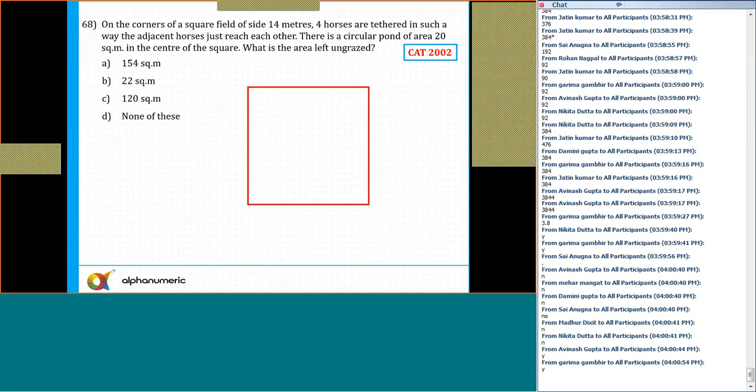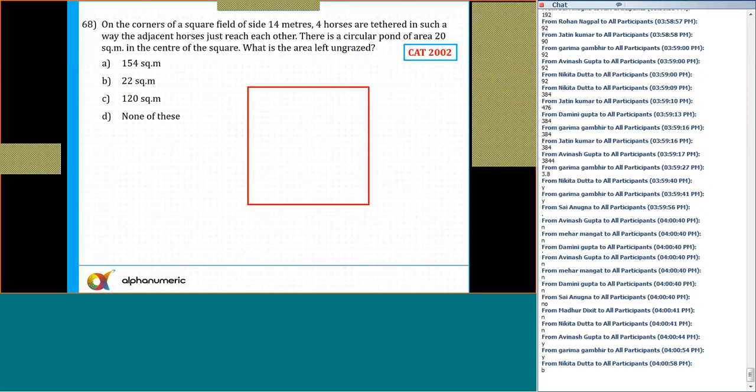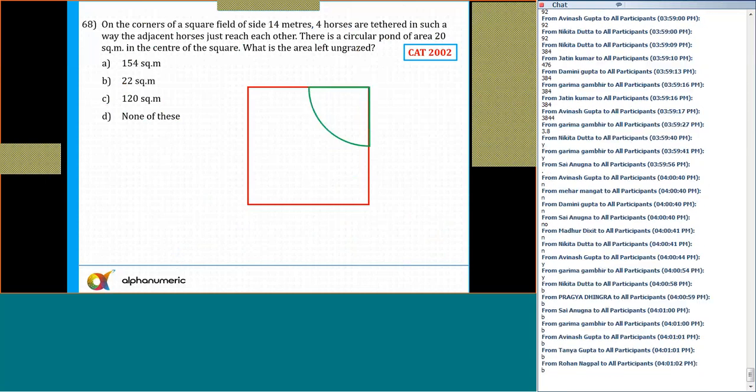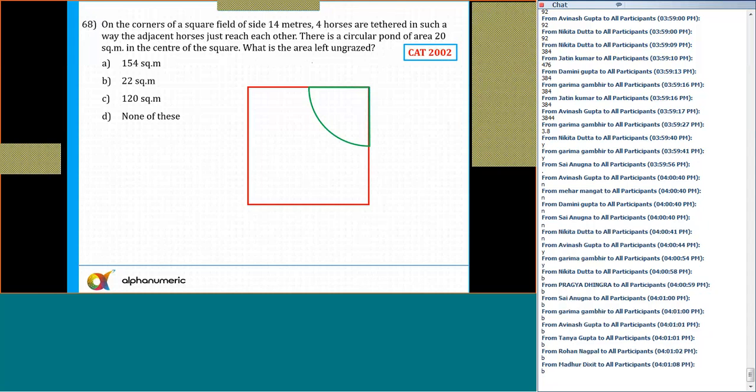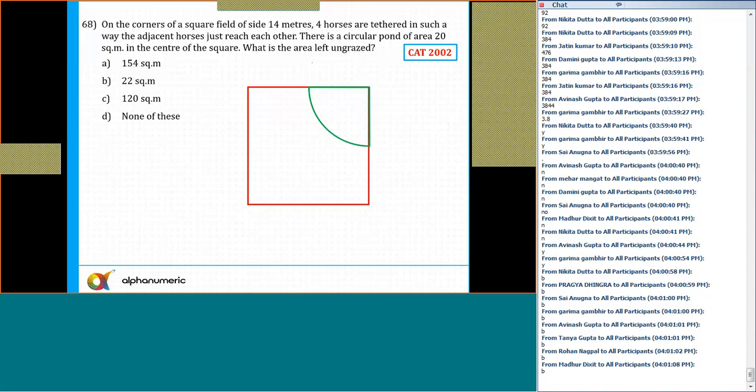68. What is the answer for 68? A very easy one. Option B. It says on the corner of a square of 14 meters, 4 horses are tethered in such a way that the adjacent horses just reach each other. So I need to draw a quarter circle. This is 7, this is 7. And in the middle there is a circular pond of area 20. So what is the area left ungrazed?